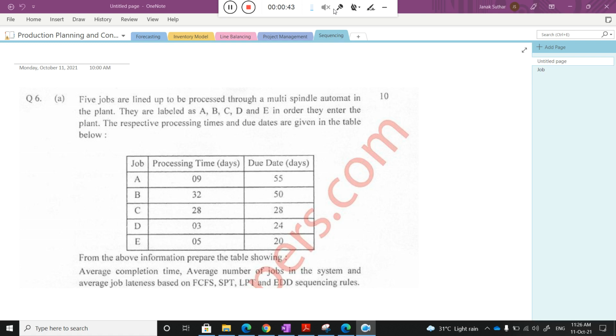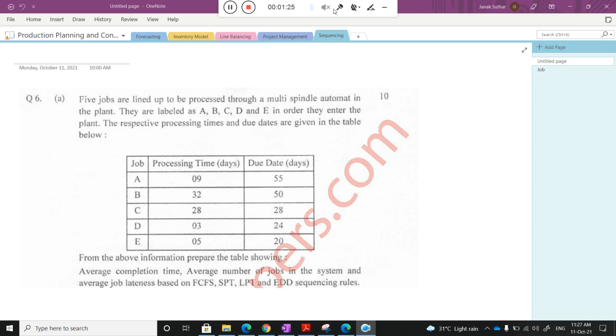Now the next point. Suppose a small shop is there and production is going on, and there are different types of products you need to produce. Assume that in our workshop department there are many lathe machines available. Some jobs come from outside, and those jobs are different, and their processing times will also be different. In that case, how will we manage this type of production system, and what is the sequence to pass those jobs?